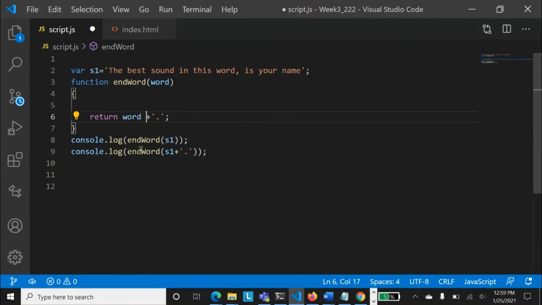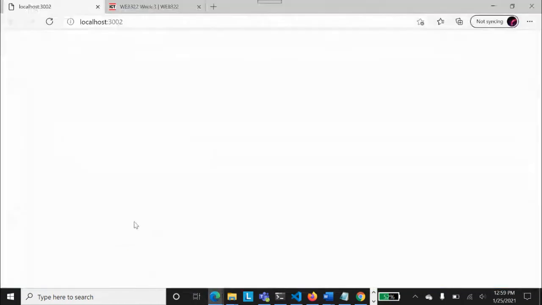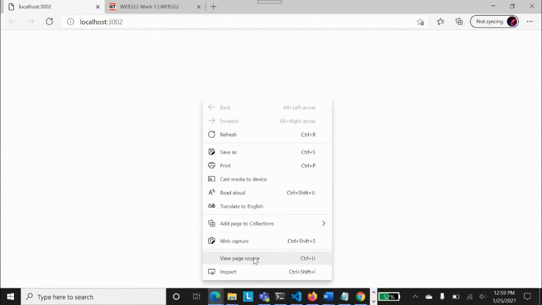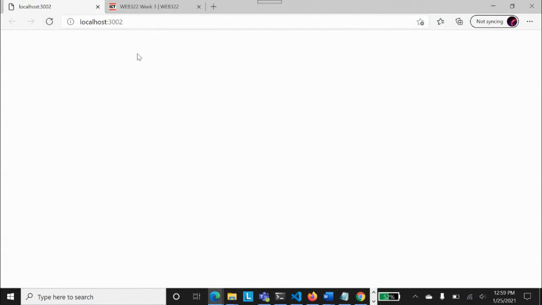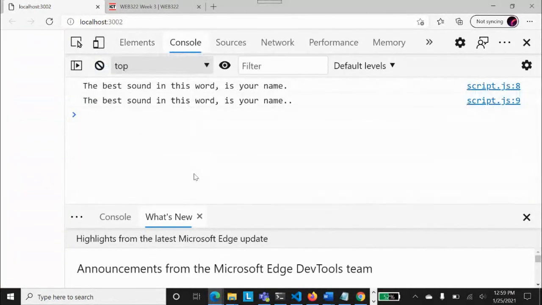Okay. So see here. So this one should be doing what and not S1. I'm just passing here. So this S1 will be passed, and here this will be passed. So what will be the result? What will be the output? Let's see the output. And let's go to its console and see here.